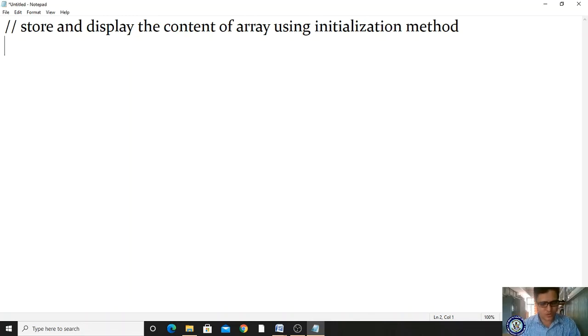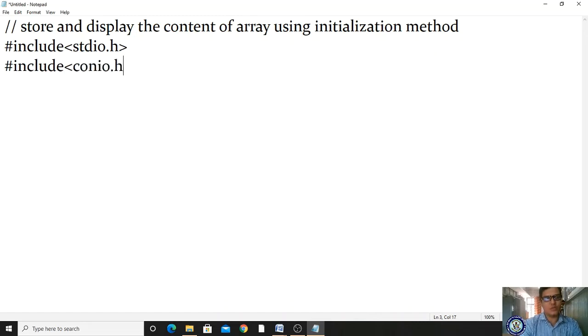Now what do we have to do first? We have to write #include <stdio.h>. Next, compulsorily you have to write #include <conio.h>. Right, now void main. Next we have to declare the variable. I'm declaring int a[10].